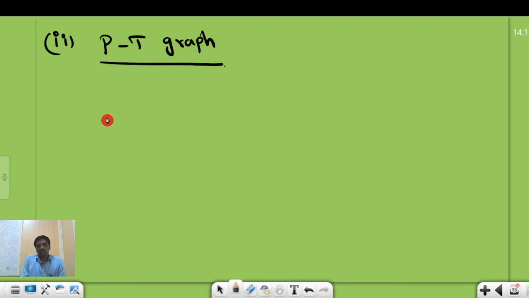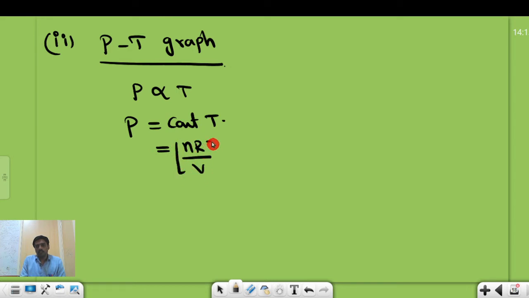So the PT graph: let me take P and T. What is the relation in the isochoric process? In an isochoric process, P is directly proportional to T. From this, P is equal to some constant times T. The constant we already defined is nR divided by V, times T.